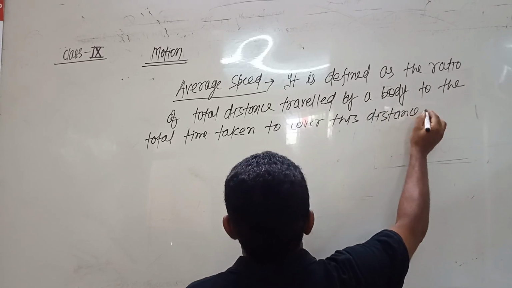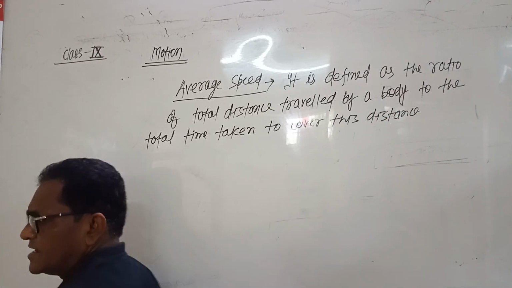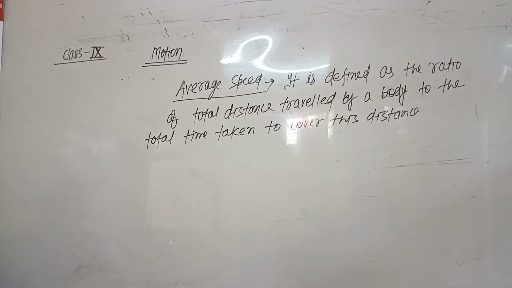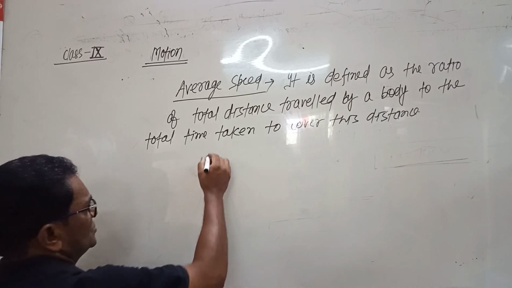So average speed is the ratio of total distance traveled to the total time taken to cover this much distance.